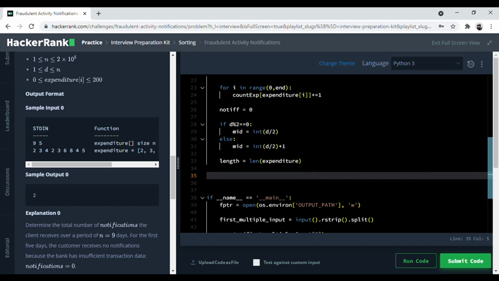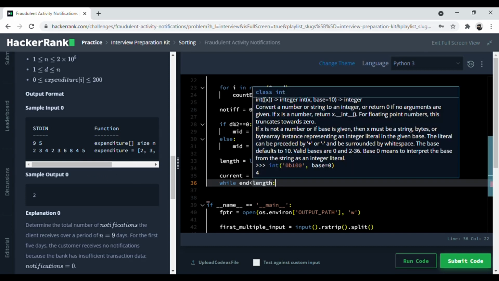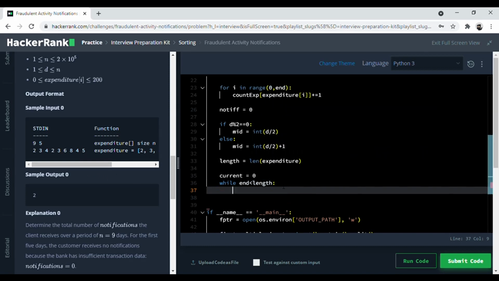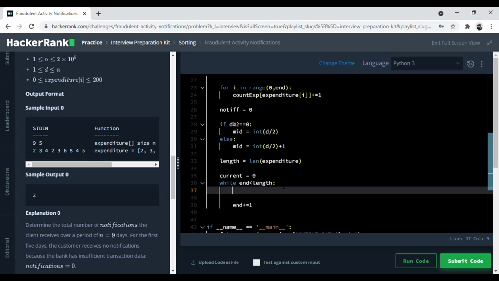So I'll initialize a variable called current, which is the starting position of the trail, so which is 0. And now we'll loop through the length, and I'll use a while loop. So while end is less than length, so end is D, so it's already starting from the 5th position and it will go all the way till the last position. And just to increment this, I will have end plus 1. I'm just doing this in advance so that I don't forget it later. And now we will find the median.